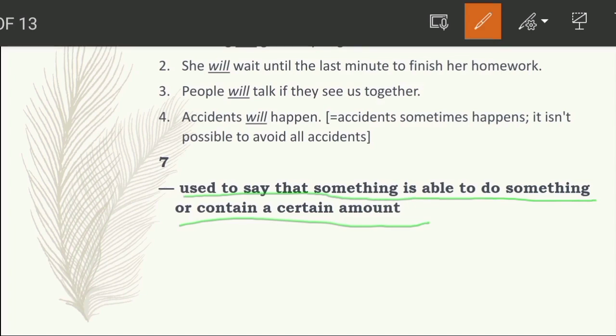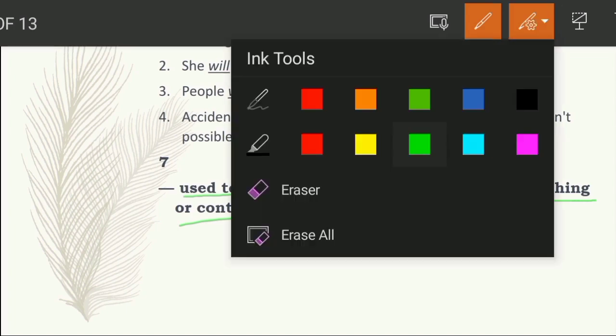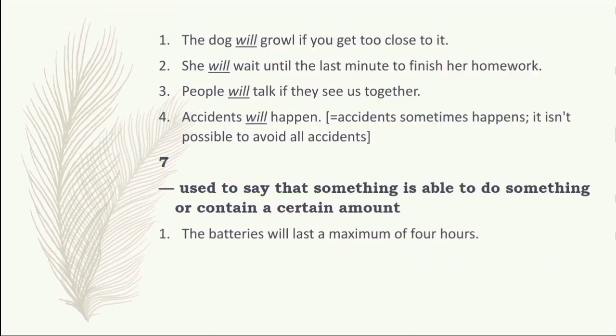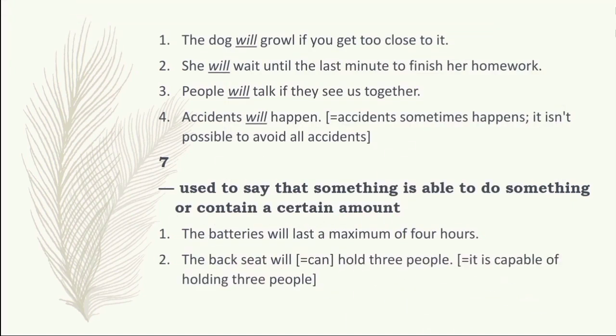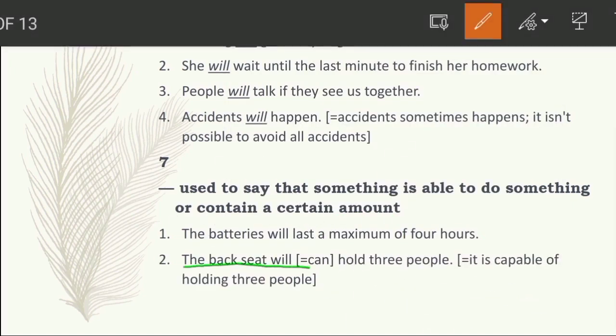Like here, the batteries will last a maximum of 4 hours. Here we are saying that the battery is capable of working for up to 4 hours, and it is its maximum capacity of working. The second one is: the back seat will hold three people. It means the back seat is capable of holding three people. So it is clear.